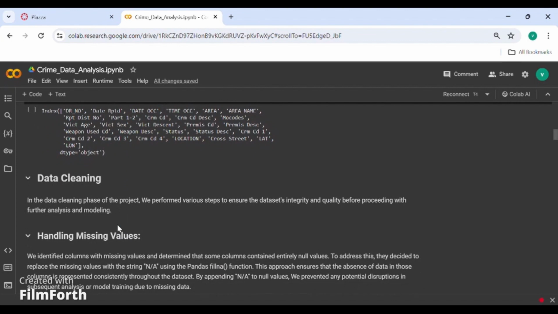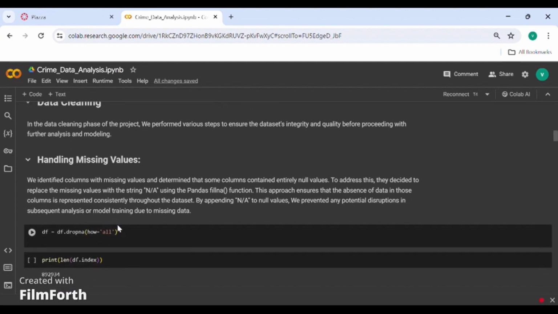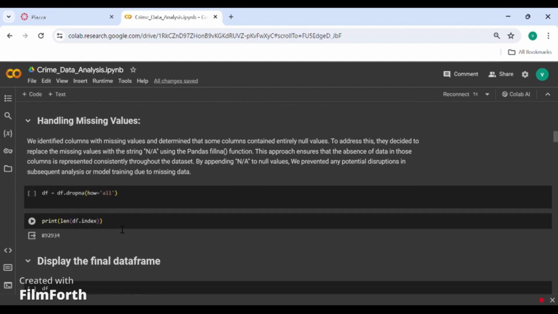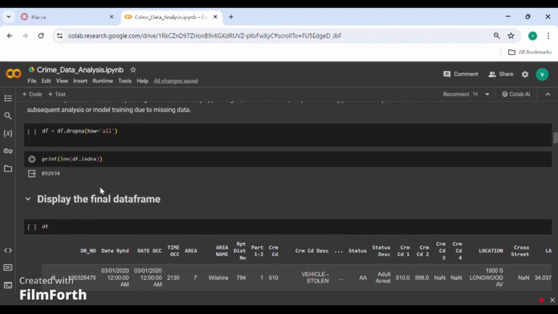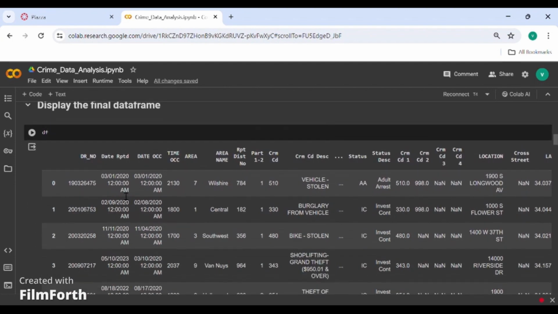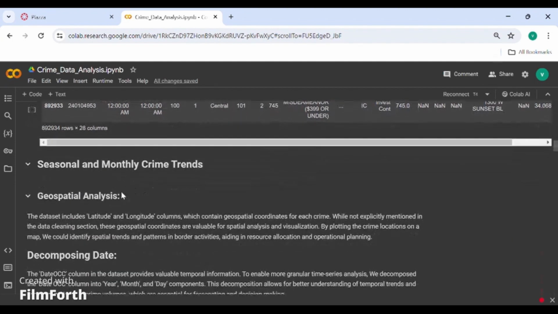Then we have performed the data cleaning, which includes various steps to ensure the data has quality and integrity before going for the further analysis. Next, we have done handling missing values. We found columns with missing values and columns that contain entirely null values. So we have done this process and we have printed the length again. We have displayed the final data frame.